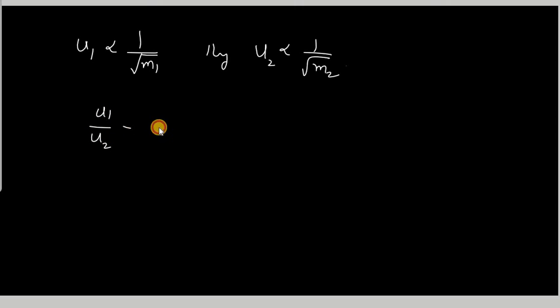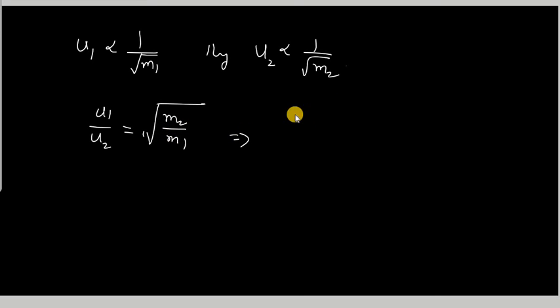We know that molecular velocities are inversely proportional to the square root of their molar masses. So if you take molar mass M1, the square root of M1 is inversely proportional to U1. Similarly, U2 will be directly proportional to 1 by root M2. So if you find U1 by U2, then you will get the square root of M2 by M1.